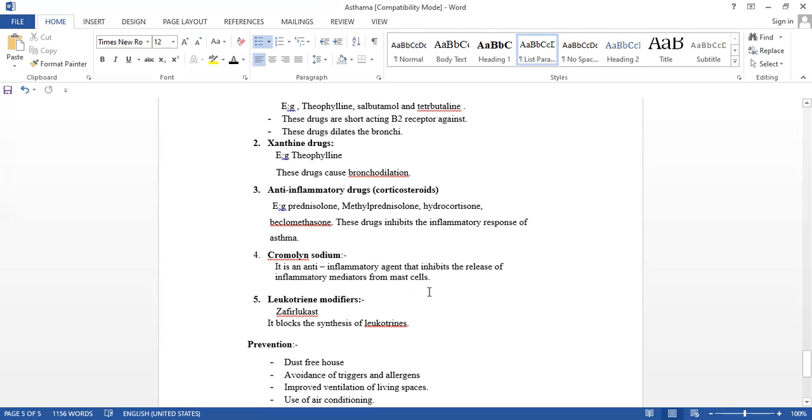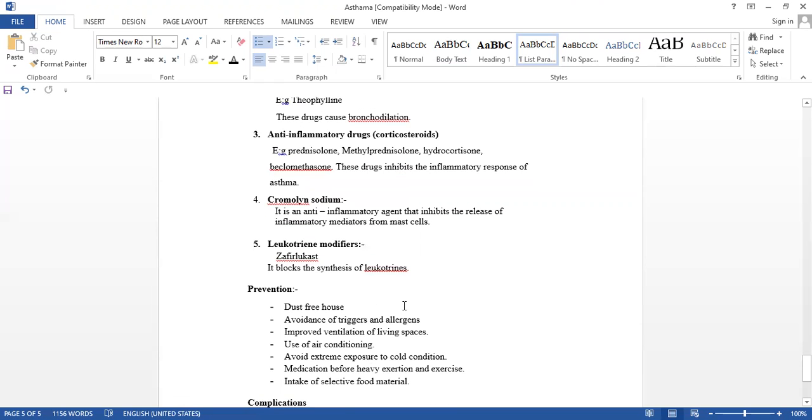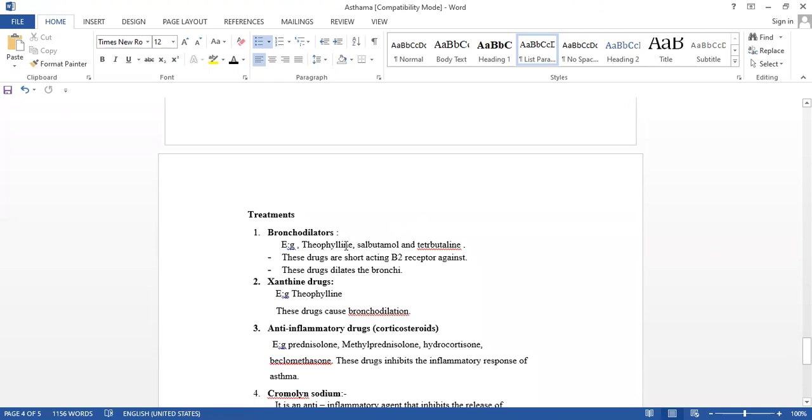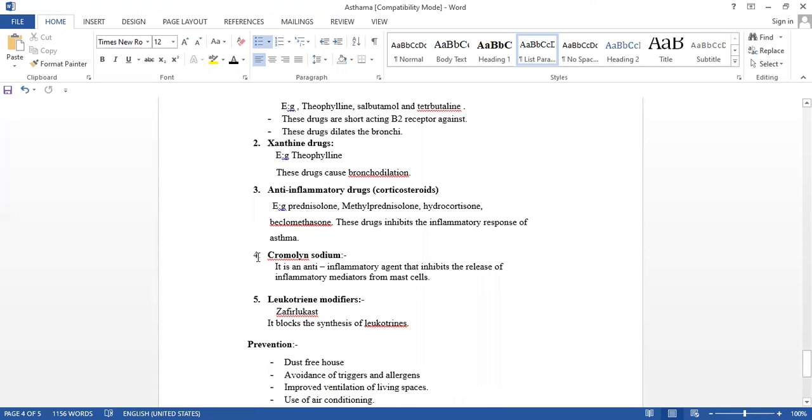Leukotriene modifiers block the synthesis of leukotrienes. So many drugs are there. This is all about the treatment: bronchodilators, anti-inflammatory drugs, cromolyn sodium, and leukotriene modifiers that block the synthesis of leukotrienes.